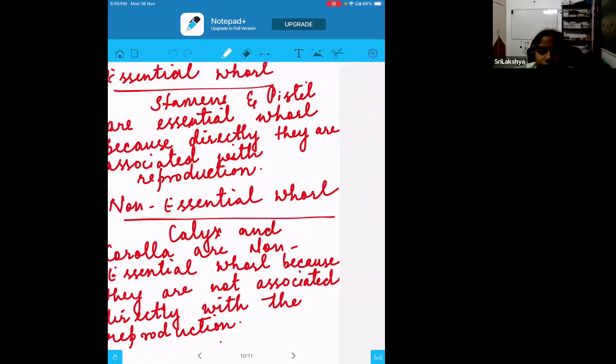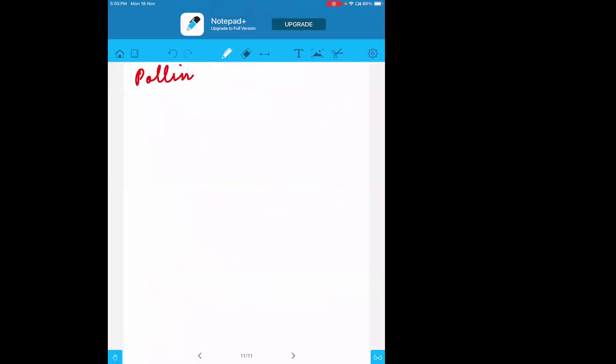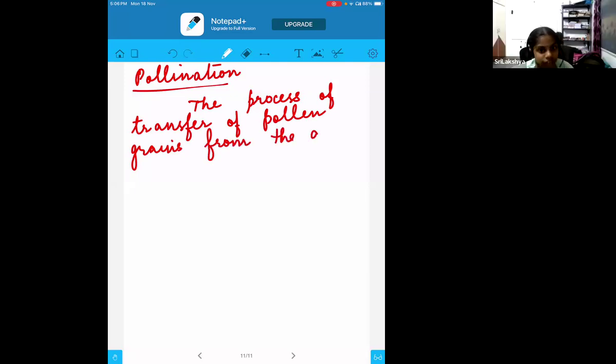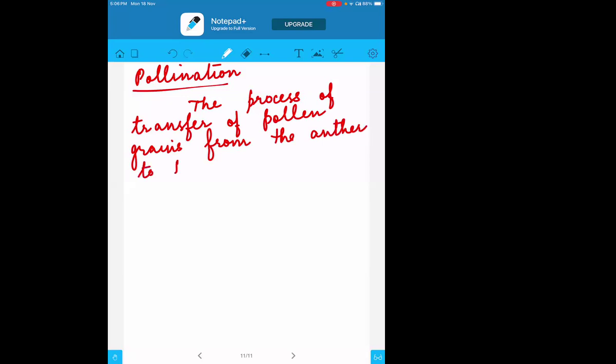And the last one would be pollination. So pollination is basically the process of transfer of pollen grains from the anther to the stigma. Now see here, children, what happened? If I talk about pollen grains, they are the male gametes, and if I talk about the stigma, they are the female gametes. So what happened?